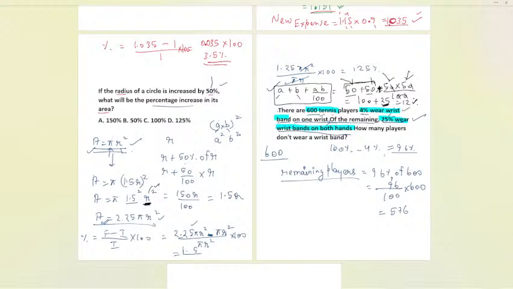And now 25% wear on both hands, of the remaining, which we have to consider. So from the remaining, we again have to subtract this 25%. From 100 we subtract 25%, and I'll be left with 75%. So how many players don't wear a wristband? This 75% don't wear the wristband. 75% of 576 we can calculate as 75 by 100 multiplied by 576.